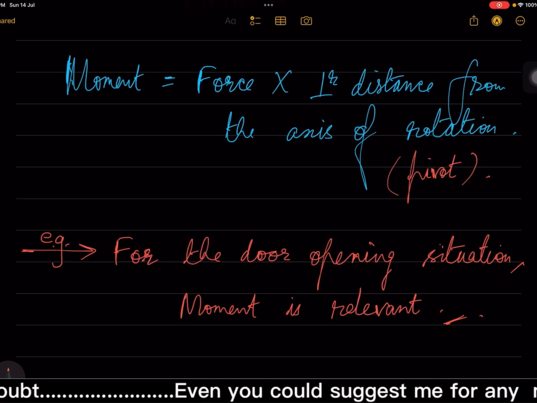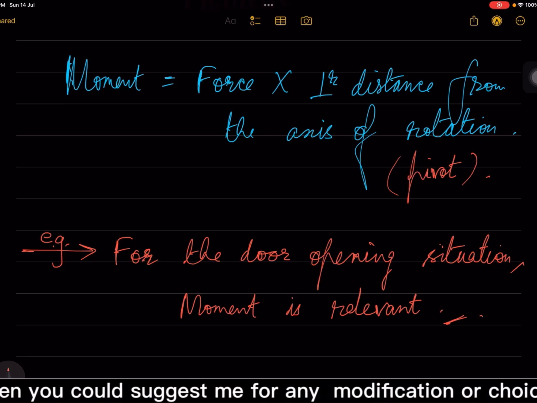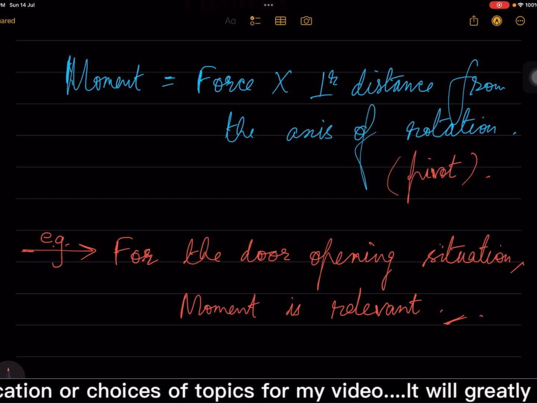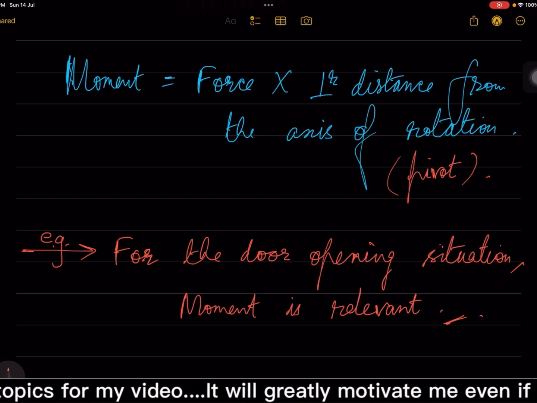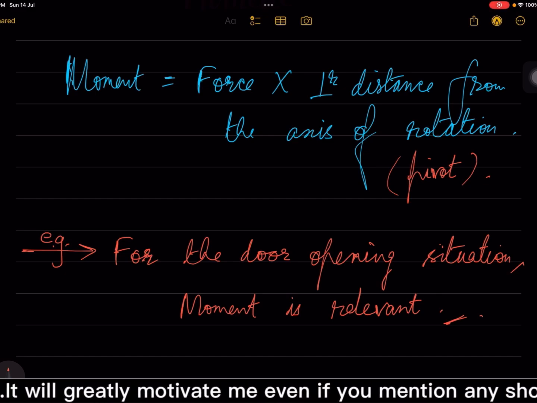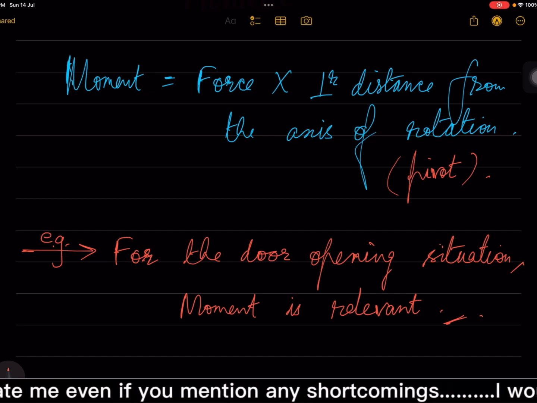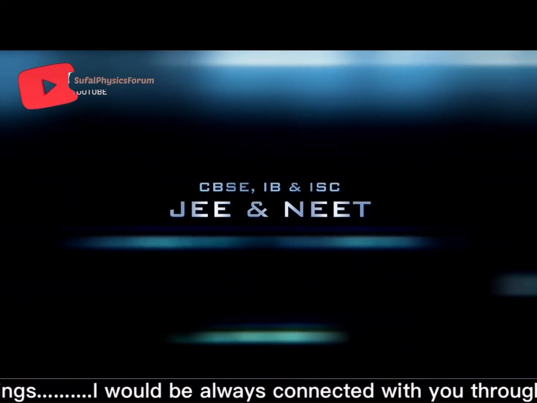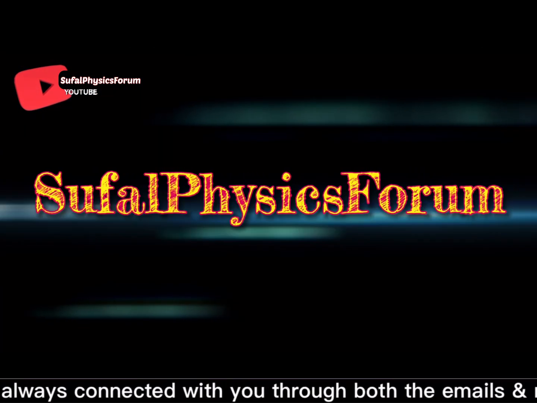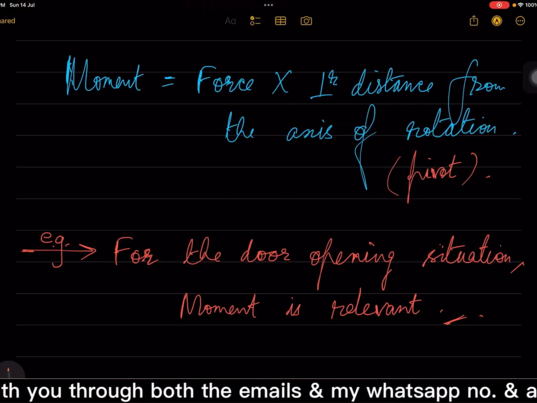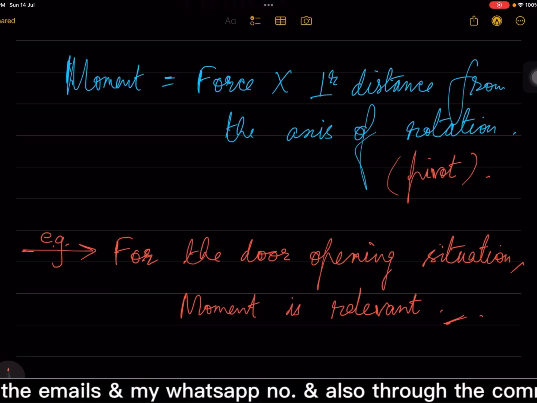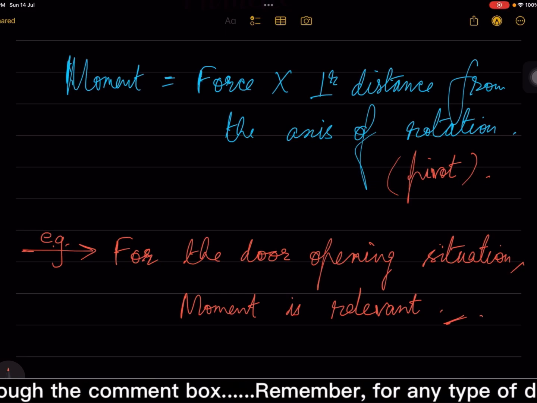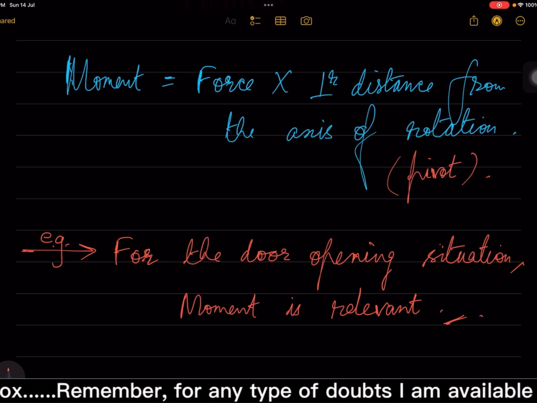Turning effect: a large force at the end of a long spanner gives a large turning effect, because if you want to apply a lesser magnitude of force, then you will have to have a much longer perpendicular distance. This is called the force arm. For compensating a lower force, you need a longer force arm, and that's why we have our door handle at the extreme end point.